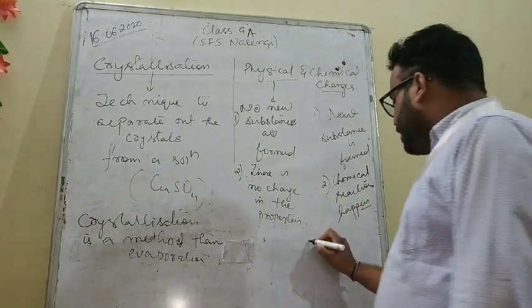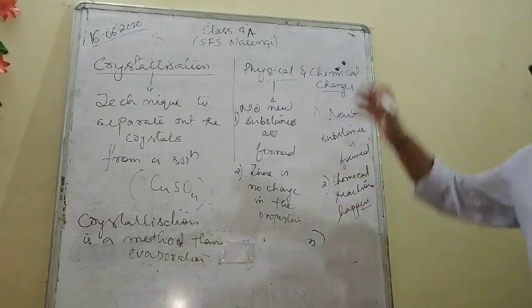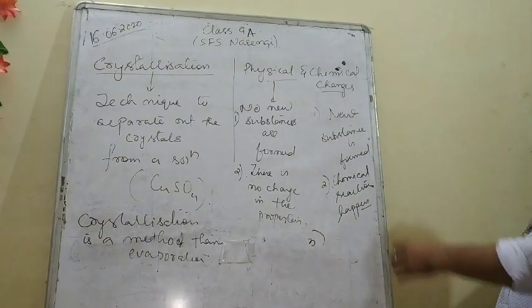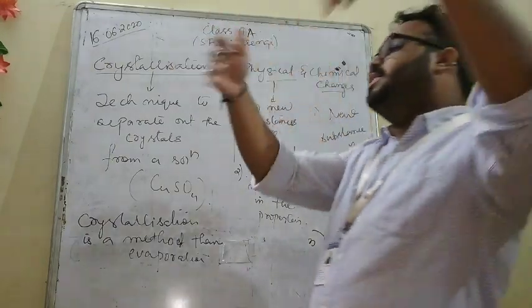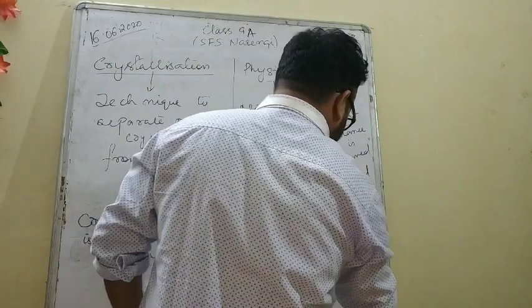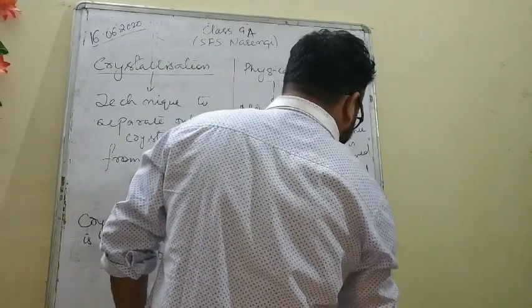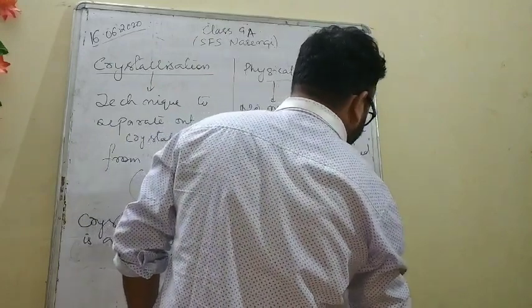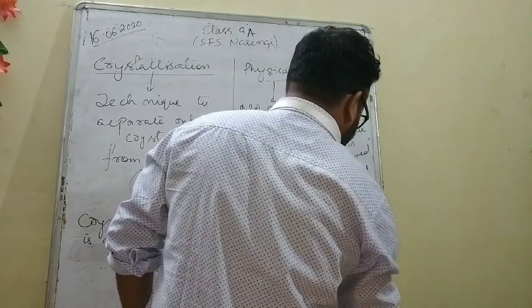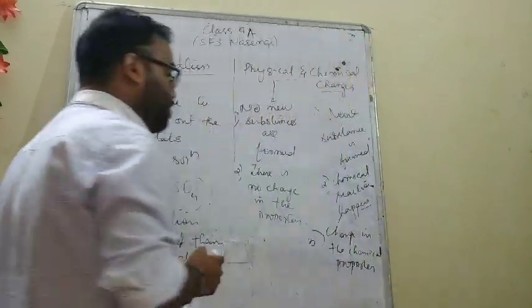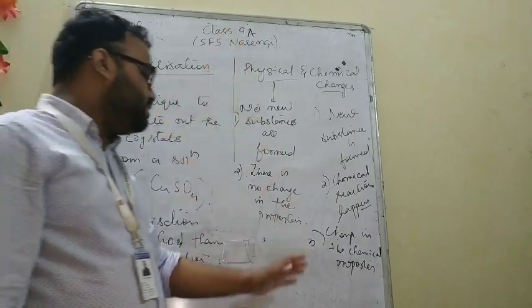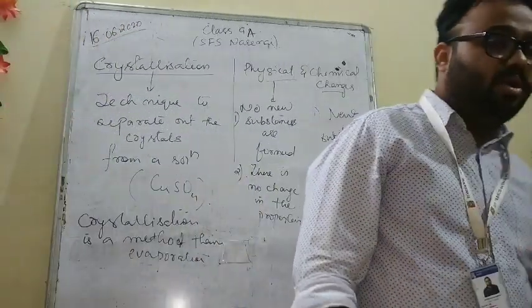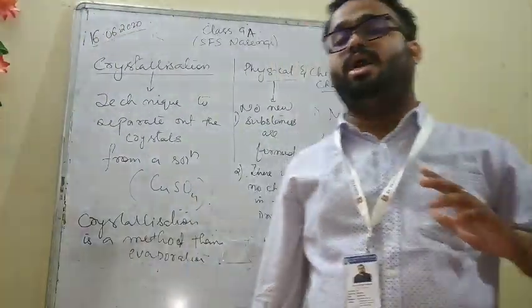And number three, there is a change in the chemical properties. So looking at this, you can find out what is a physical change and what is a chemical change.